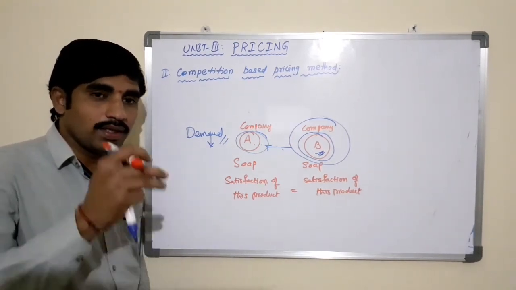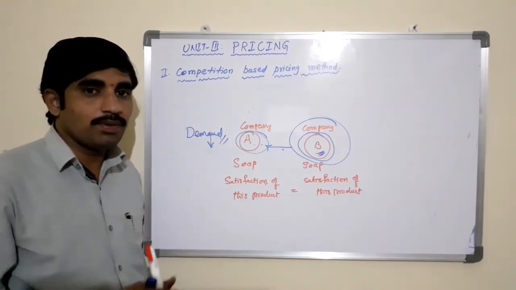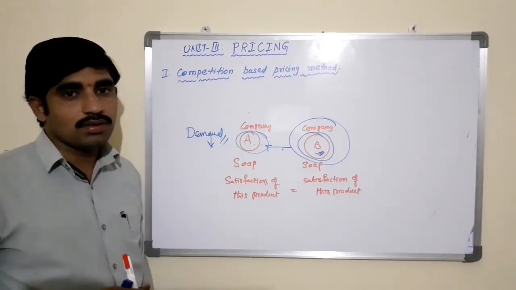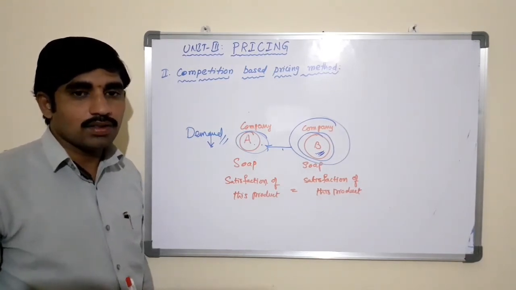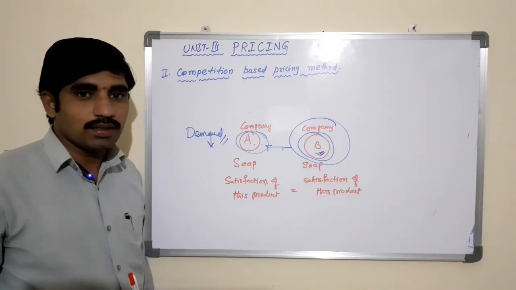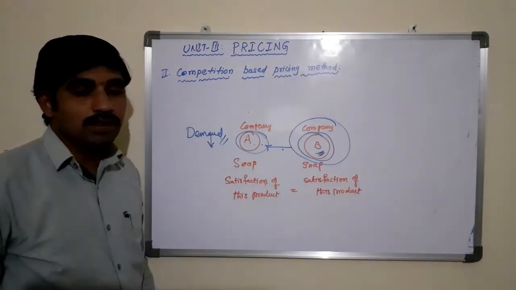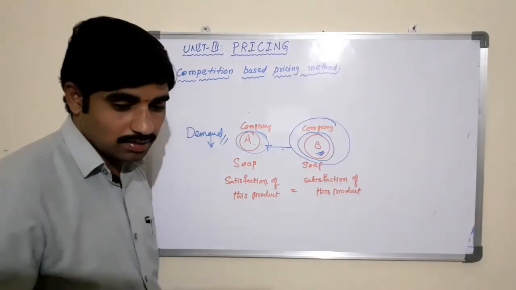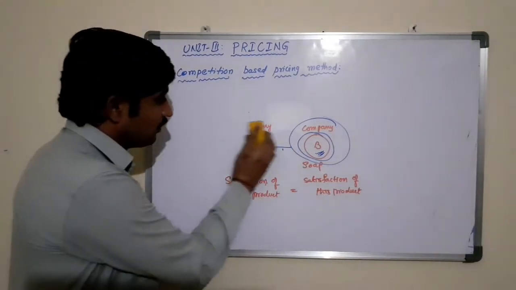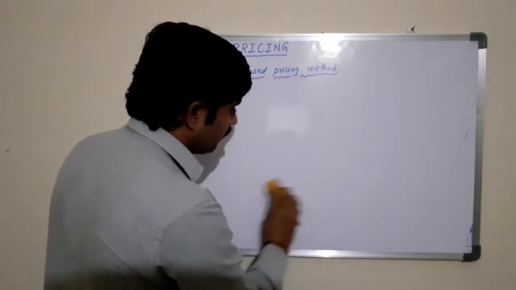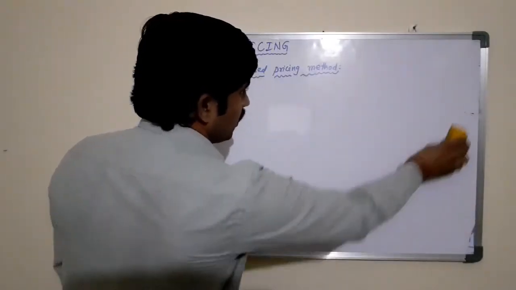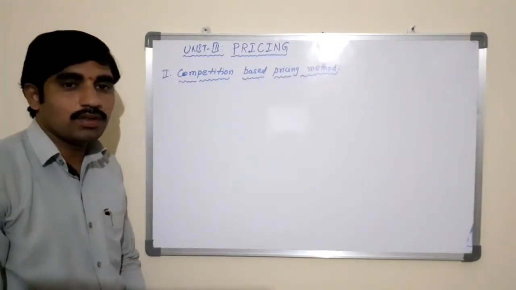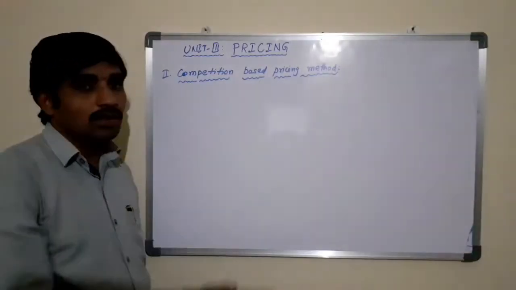Still, if you are fixing the price of the product less than the variable cost or the marginal cost, there is no meaning. So it is better to stop the production and stop selling the product in the market. So according to the competition based pricing method, at least the price of the product should cover the marginal cost or the variable cost. If the price is not even recovering the marginal cost, it is better to stop selling the products in the market.